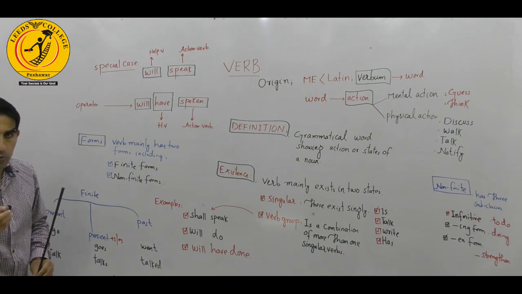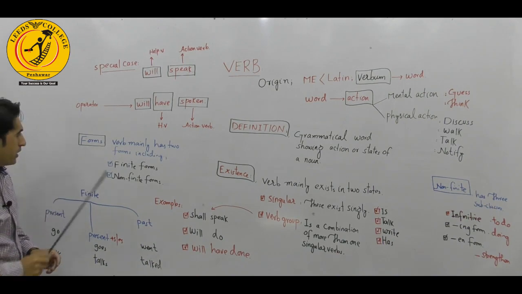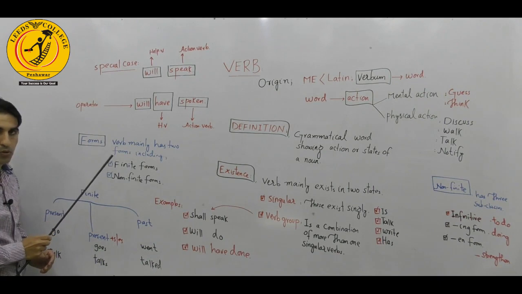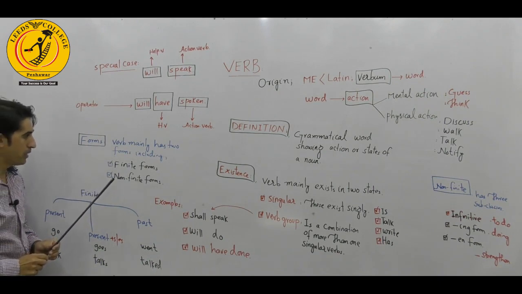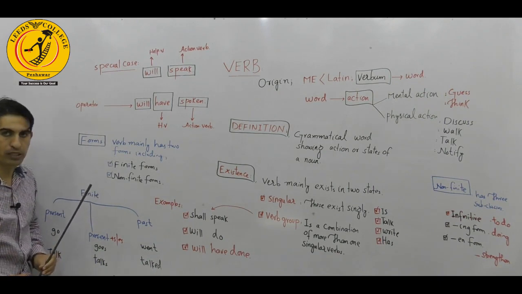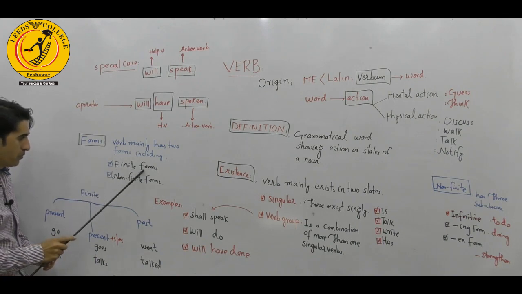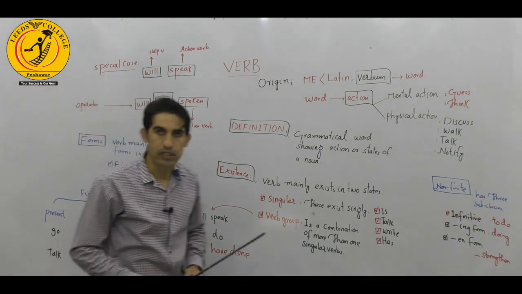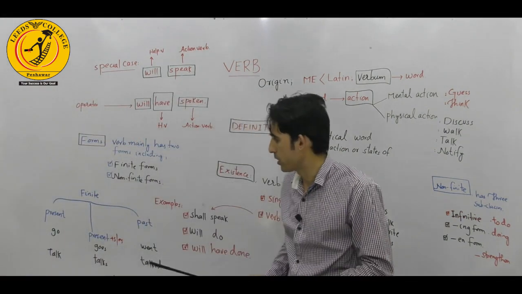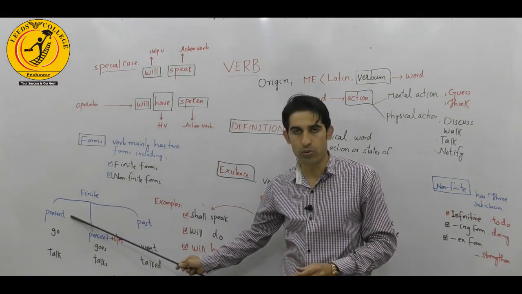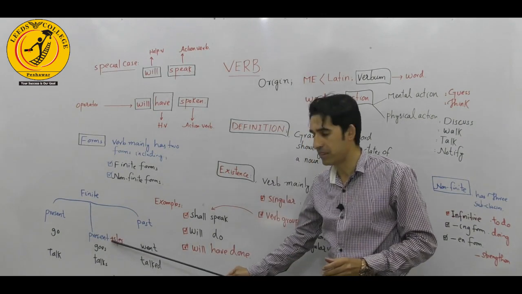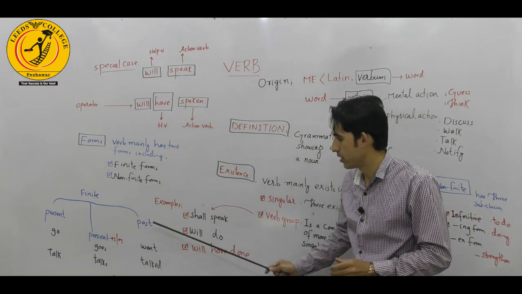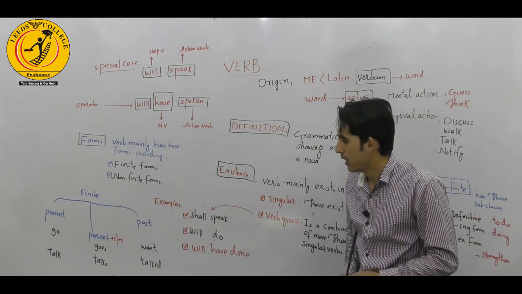My third topic, the category of the lecture, is the verb form, right? The verb mainly has two forms, including the first one, finite form, and the second one, the non-finite verb. Finite verb further has three subcategories, including number one, present, also called the infinitive, next the present s or es, and the third one is the past, right?